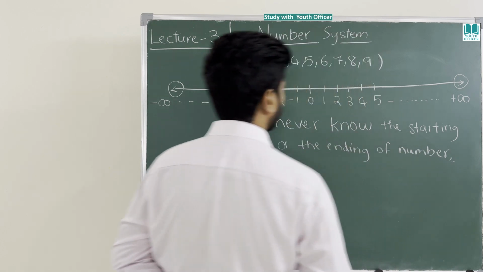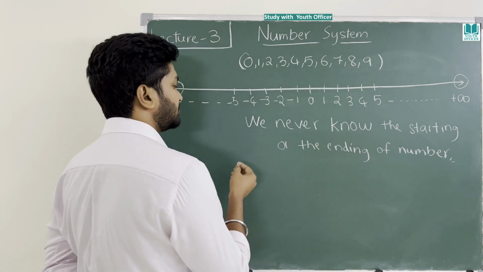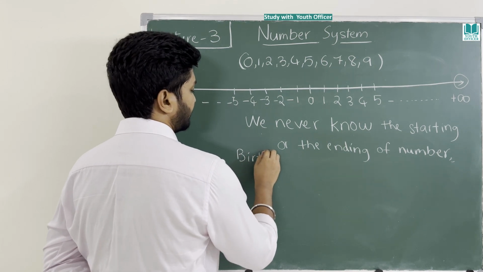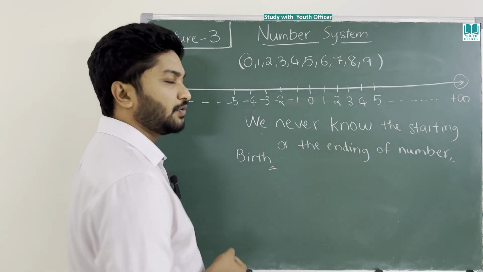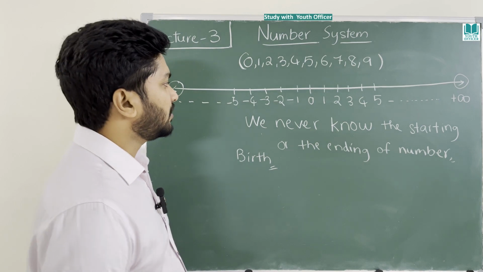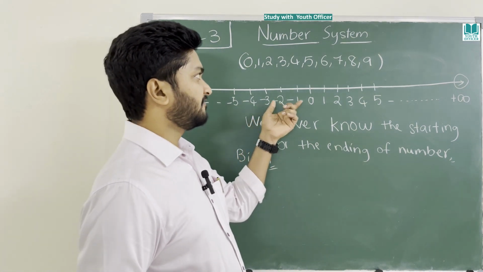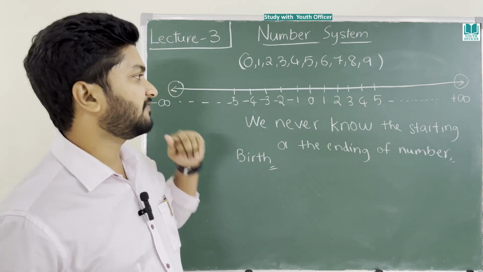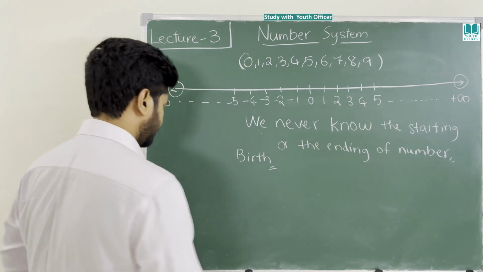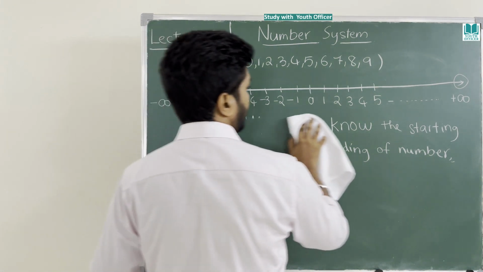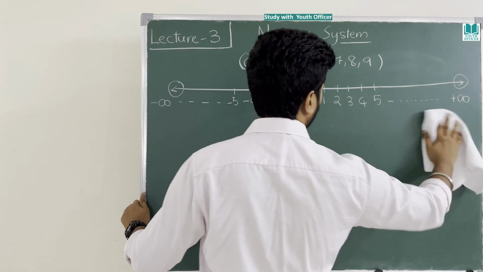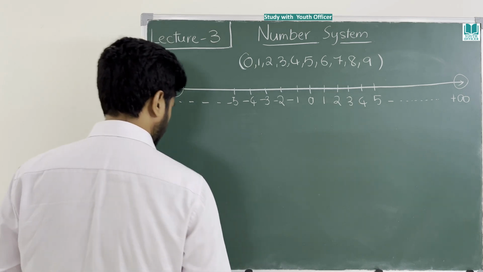Basically, where the number is born, or the birth of a number, we never know. We can only form a number from its digits, but we don't know what is the starting of a number.